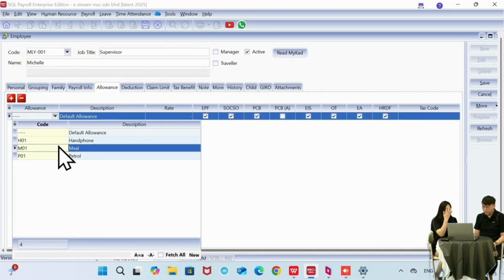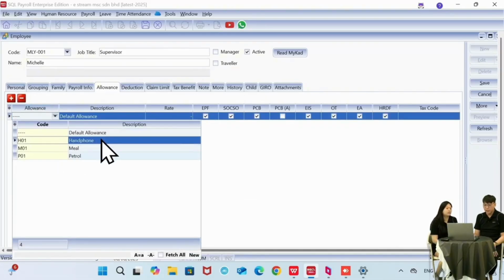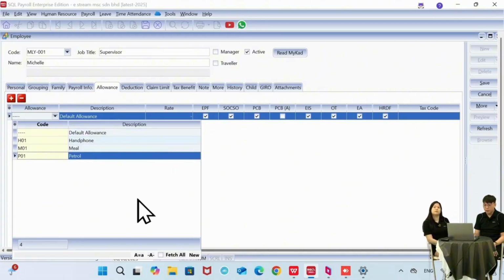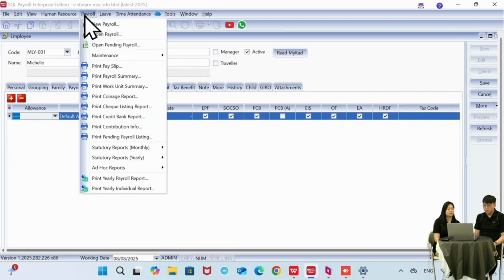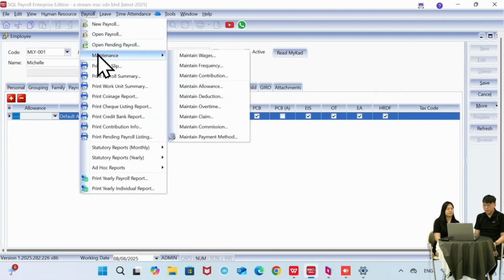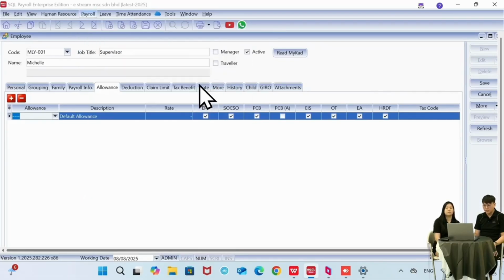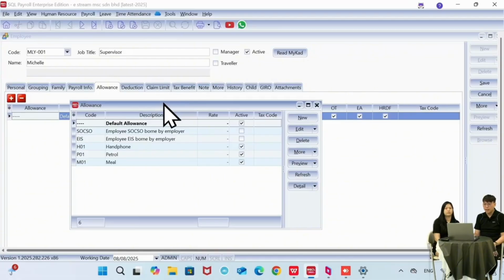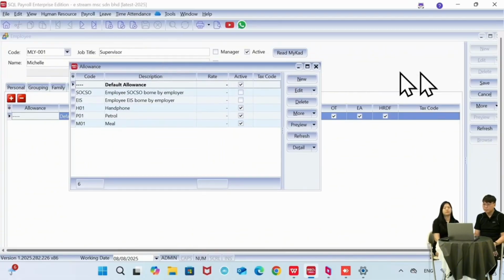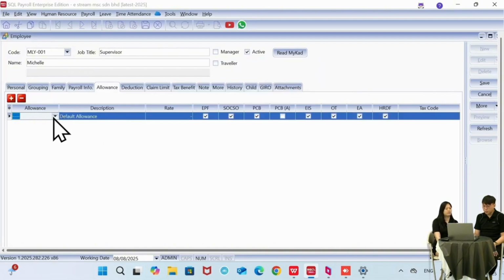Okay, let's say the default codes are handphone, meal, and petrol, but if you want to create another allowance, you can just create the new one here. Allowance new, or you can go to payroll, maintenance, maintain allowance here. So you can create another allowance code and name. But for this case, let's say Michelle is entitled to petrol.